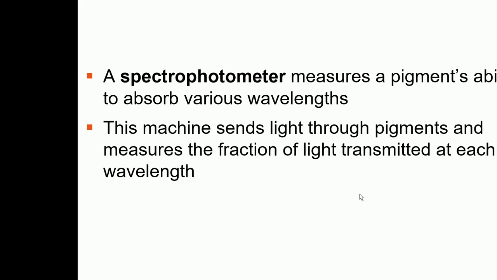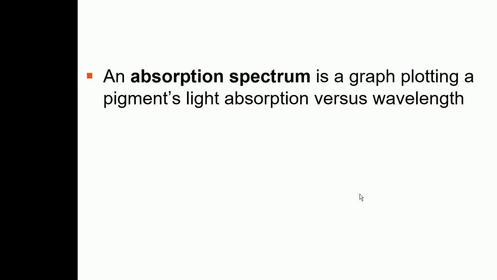And with the help of the spectrophotometer, we can make an absorption spectrum. And what is an absorption spectrum? It's a graph plotting a pigment's light absorption versus the wavelength. So an absorption spectrum is a graph made by plotting the pigment's light absorption versus wavelength. And we are also going to make an absorption spectrum in the lab.